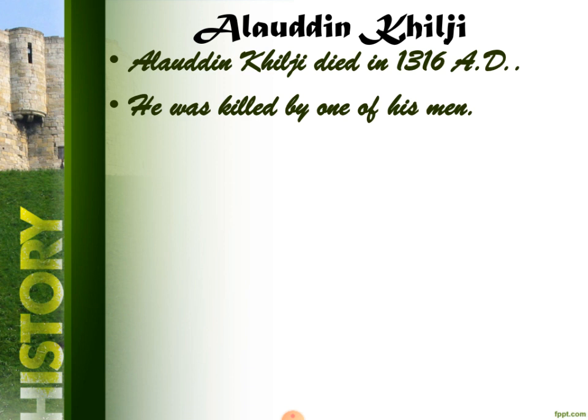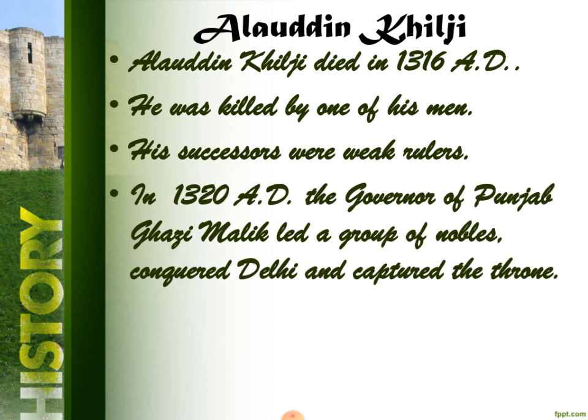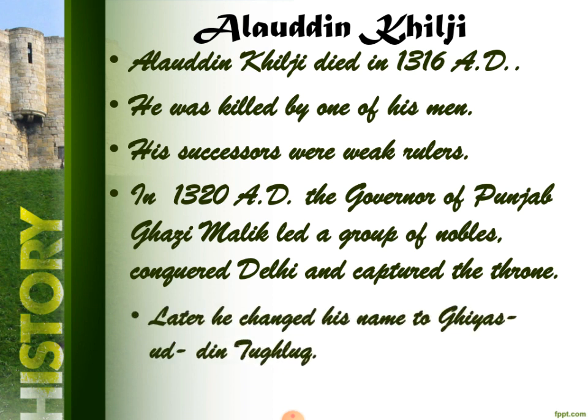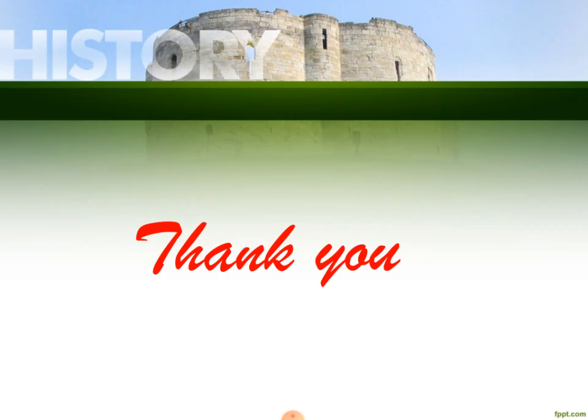He was killed by one of his men, Malik Kafur. His successors were weak rulers. So in 1320 AD, the governor of Punjab, Ghazi Malik, led a troop of nobles, conquered Delhi and captured the throne. Later, he changed his name to Ghiyasuddin Tughlaq. So dear friends, from here the Tughlaq dynasty started.